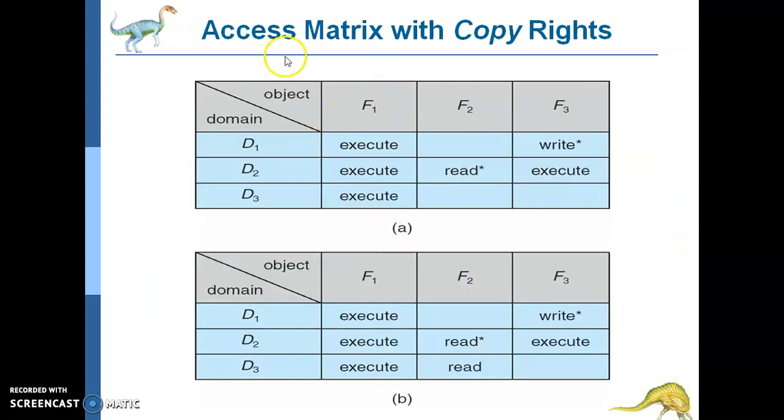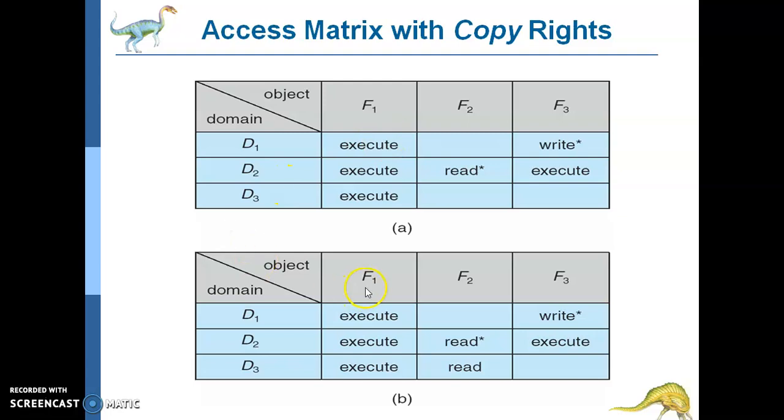There is again an access matrix with these special permissions, as I said just now, such as copy. So what do you mean by copy? Copy is nothing but the ability to copy an access right from one domain of the access matrix to another, represented by an asterisk here. For example, D1, through file F3, it can have a write copy. D2 can have a read copy.